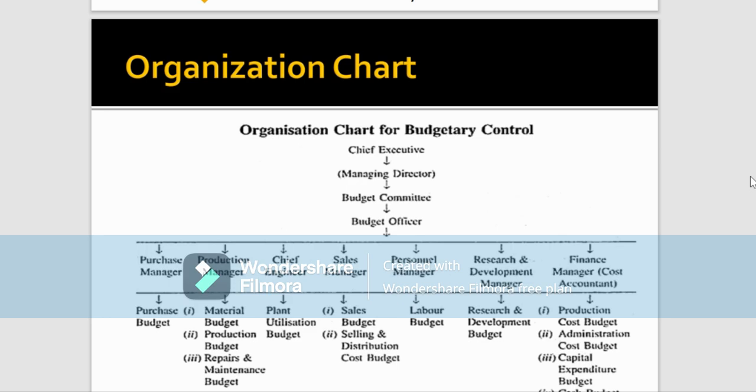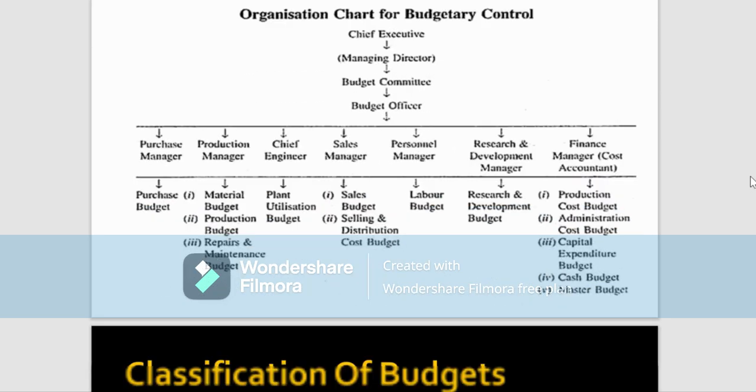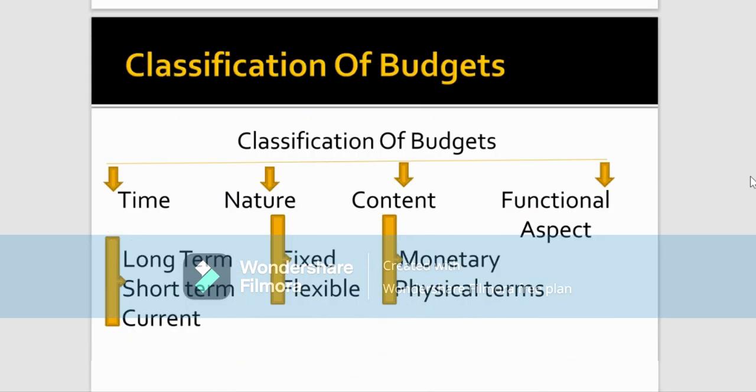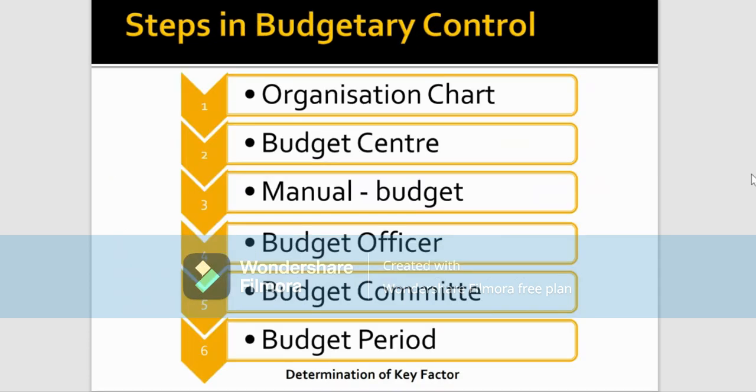The budget officer is basically the person at the top of the organization who appoints some person as the budget officer, and the budget committee is a group of executives of various functions in the same line. The budget period is the length or tenure for which the particular budget is prepared.